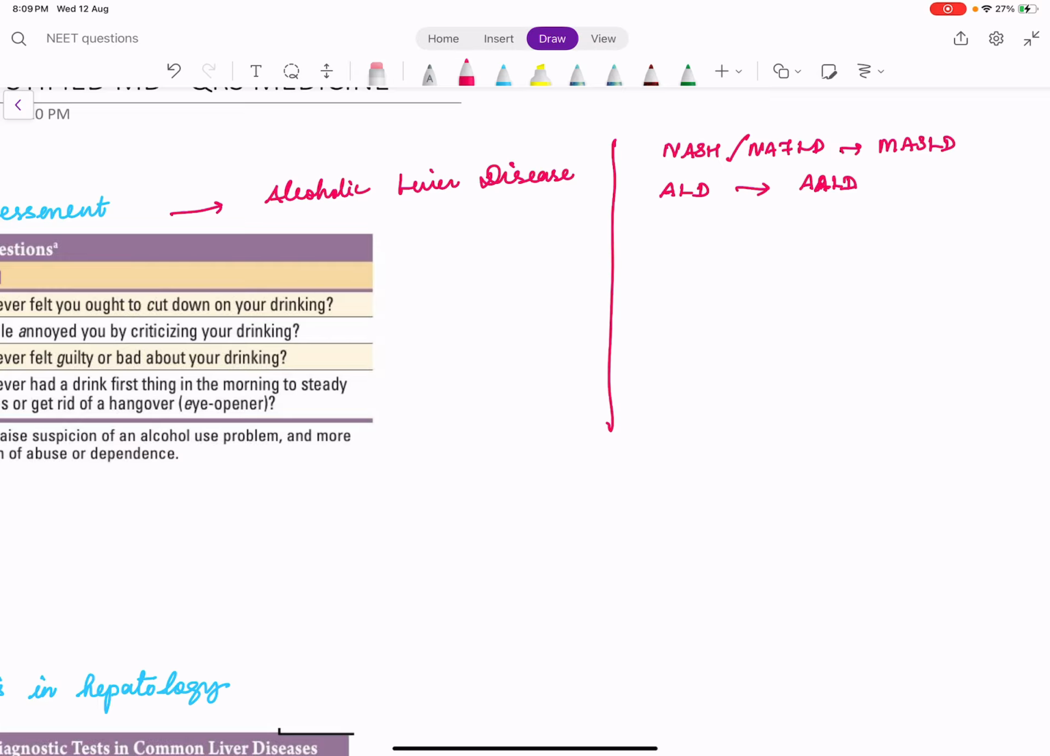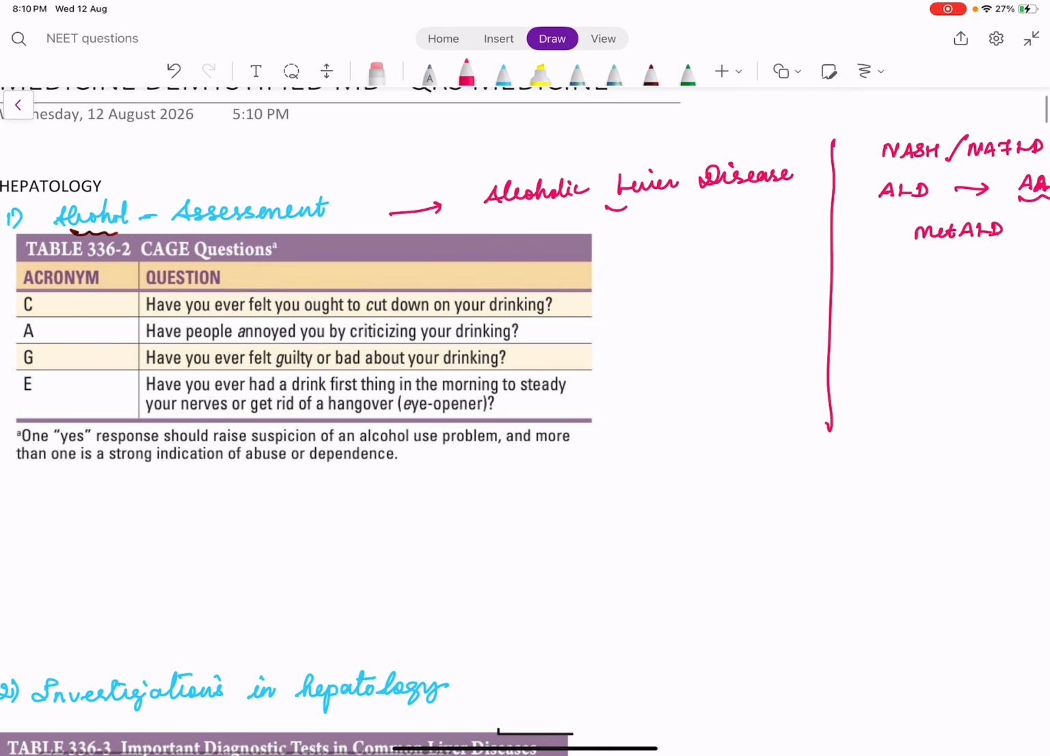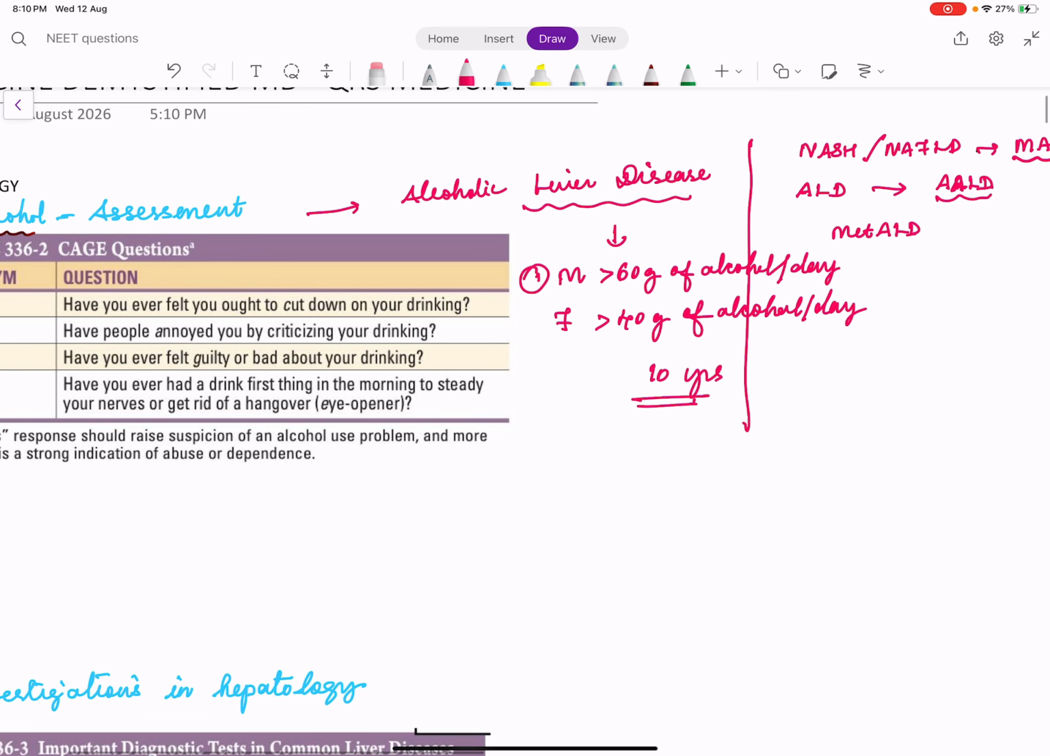Persons may have both. They may have MASLD as well as ALD. In that case, it is called MetALD. So these are some of the new terminologies. When do you suspect, or when do you say, that a person has alcoholic liver disease? We say that when a male has consumed more than 60 grams of alcohol per day, or a female has consumed more than 40 grams of alcohol per day. This is for a long time, usually around 10 years. Only then can we suspect alcoholic liver disease.